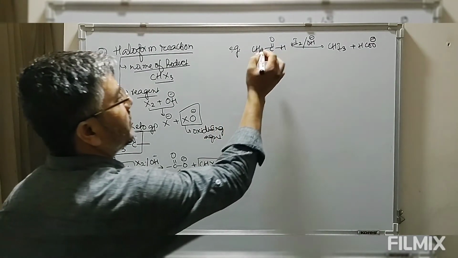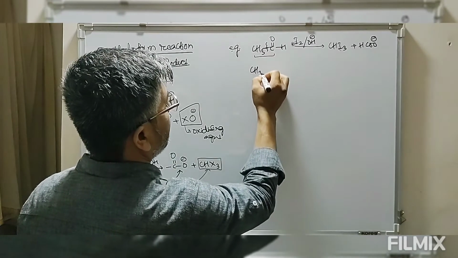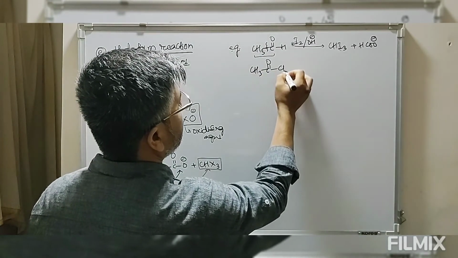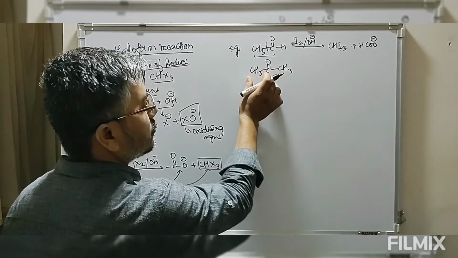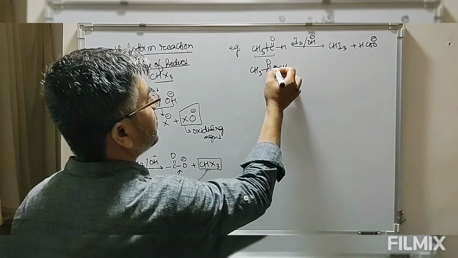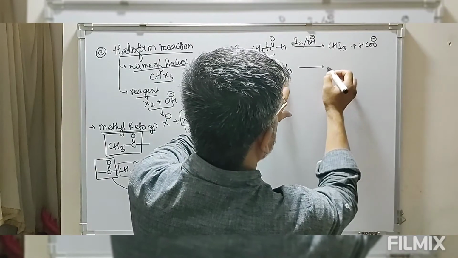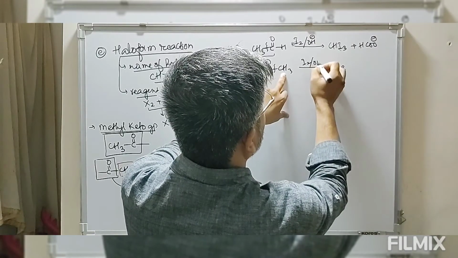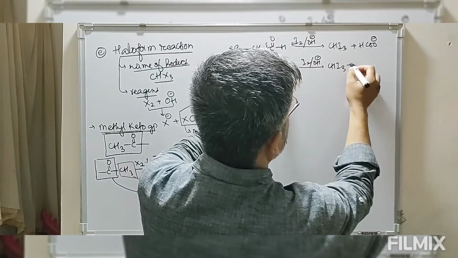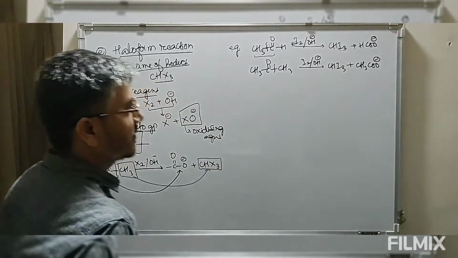So we have to break this bond. Take CH3 C double bond O CH3, acetone. Again we have to get this methyl ketone; we have to take any one. So let's take this. This bond has to break. After breaking, this is converted into iodoform if I use iodine in presence of alkali, and the second part is converted into salt of acid.